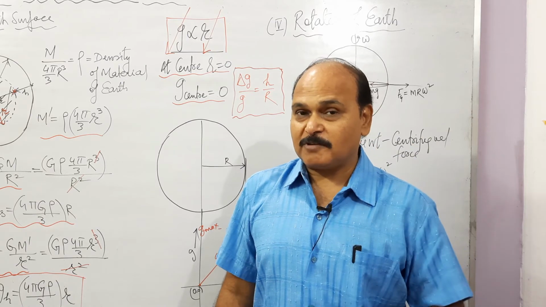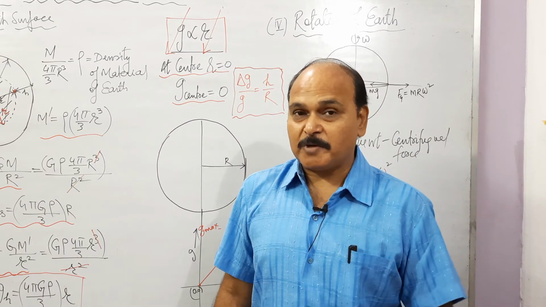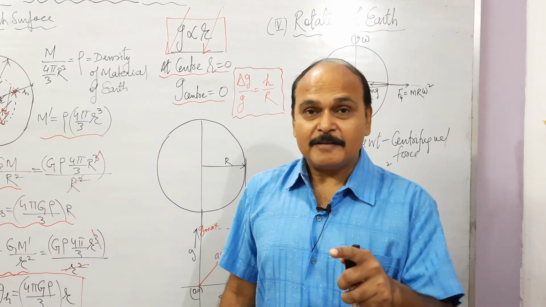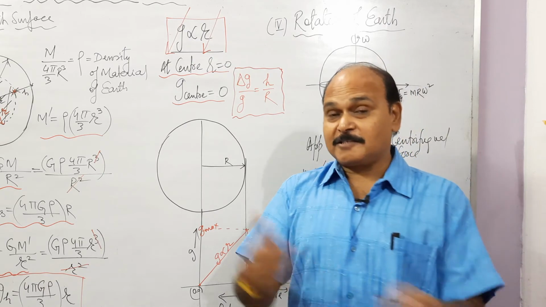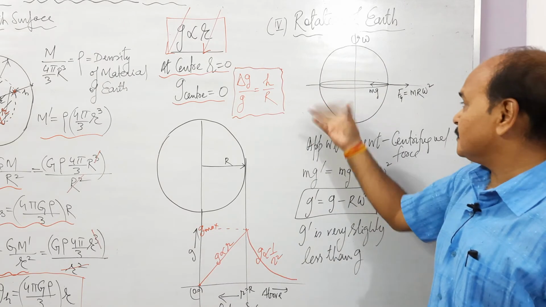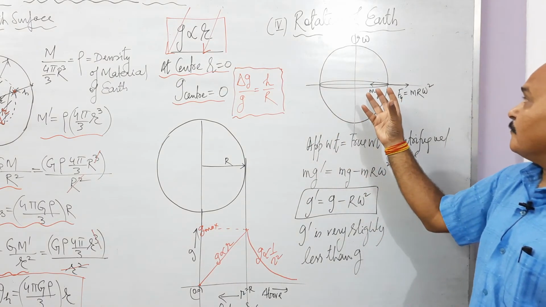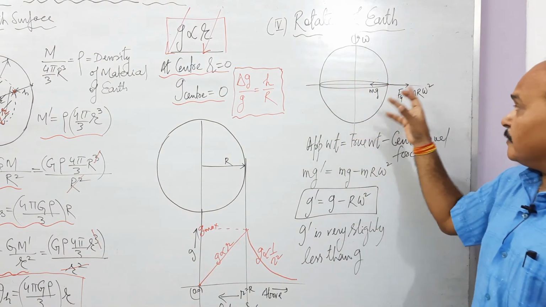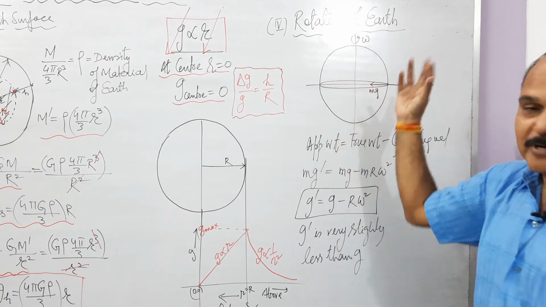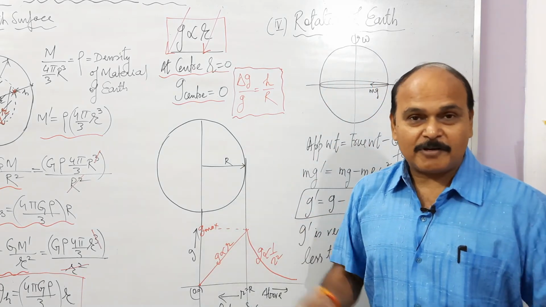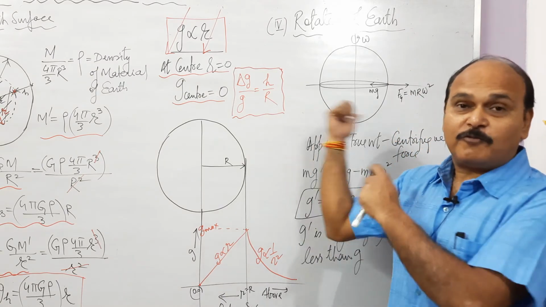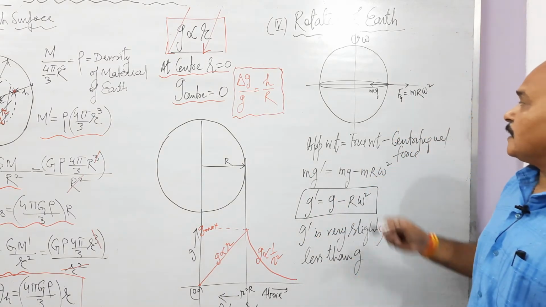That reaction is called centrifugal acceleration. When an object moves on a circular path, it is always acted upon by centripetal force. And every centripetal force has its reaction force, a pseudo force, called centrifugal force. Since Earth is spinning with a fixed time period of 24 hours, every constituent of the Earth is also moving on a circular path along with Earth. So we all are acted upon by a centrifugal force. Let us look at the situation at the equator.